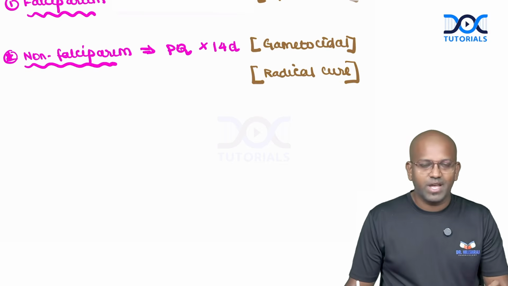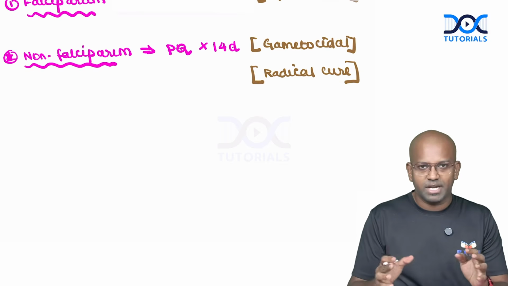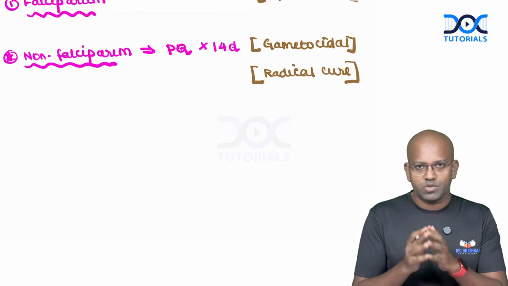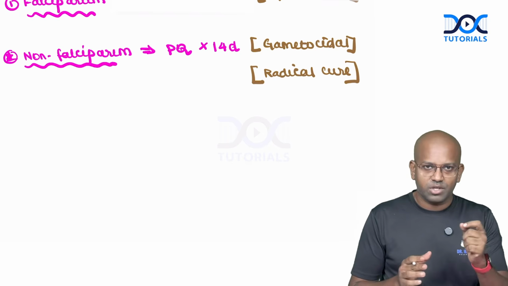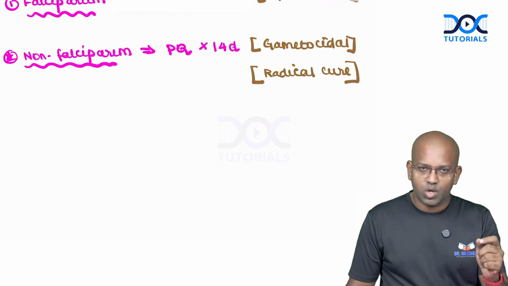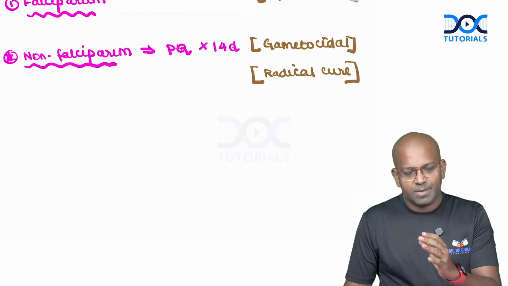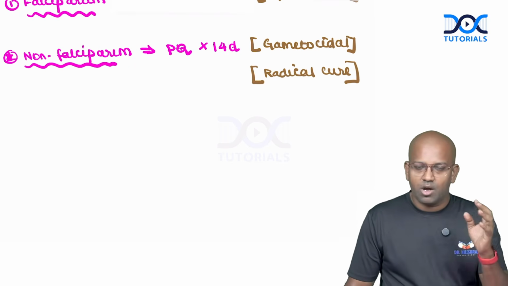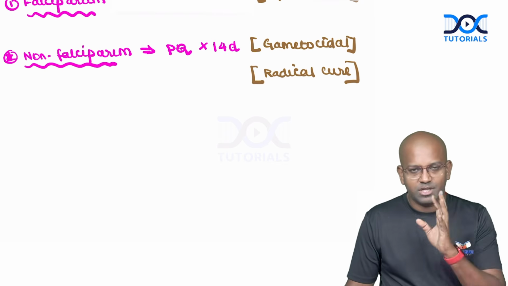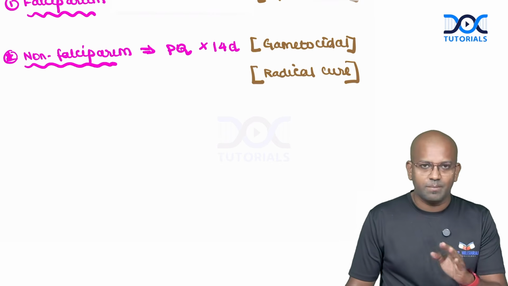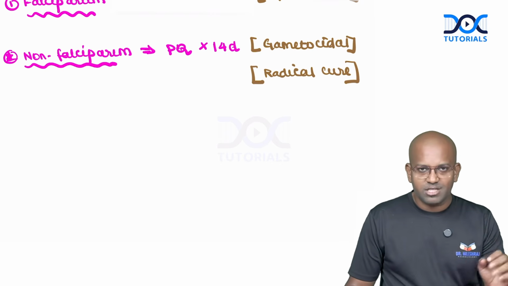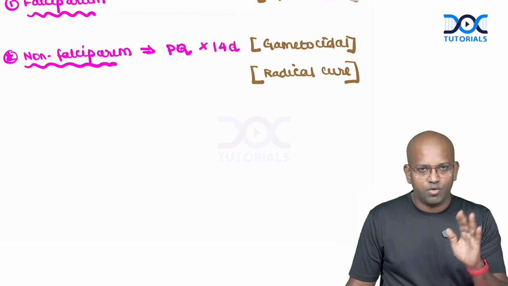Let's move on further. We have discussed how to normally treat an adult patient who is diagnosed with malaria. First, we treat with chloroquine. If it is sensitive, chloroquine for 3 days, plus primaquine. If it is resistant, artemisinin-based combination therapy for 3 days and primaquine, or quinine with clindamycin or doxycycline with primaquine. Be it any drug, we have to administer primaquine. If it is falciparum, single dose; non-falciparum, 14 days.